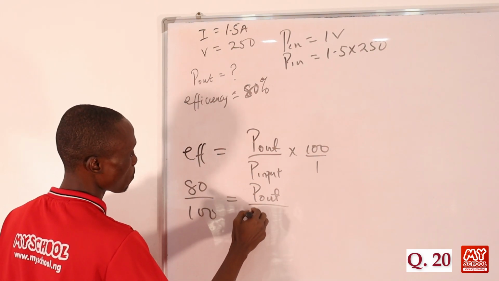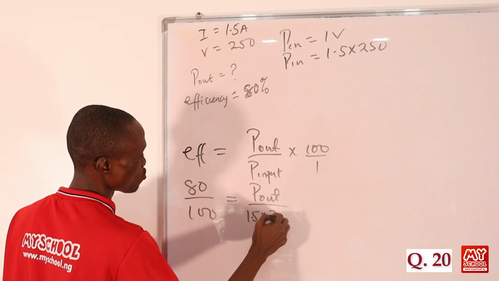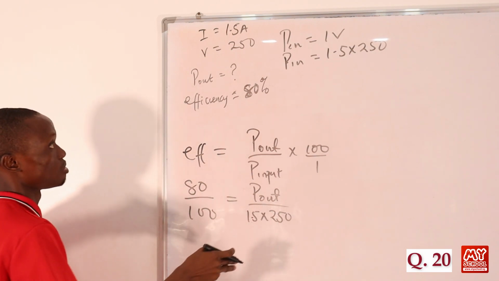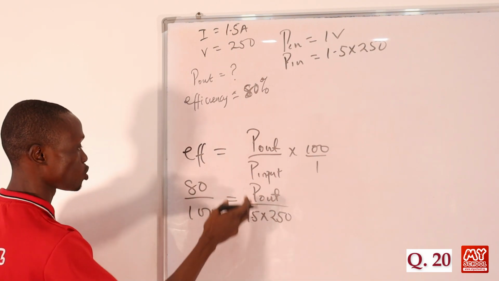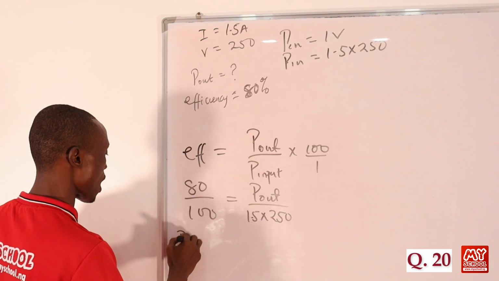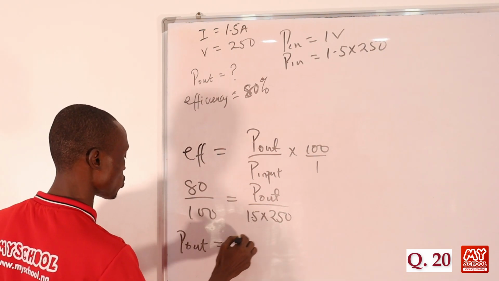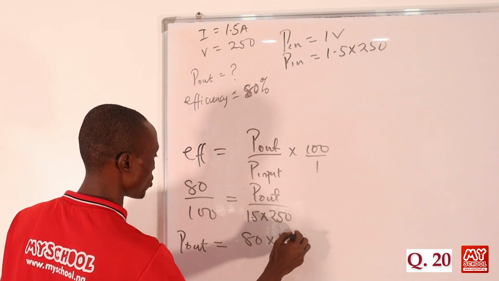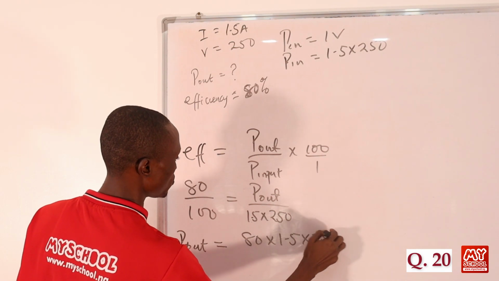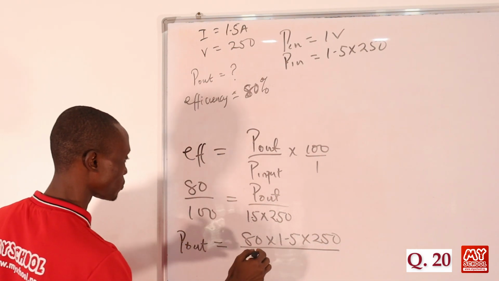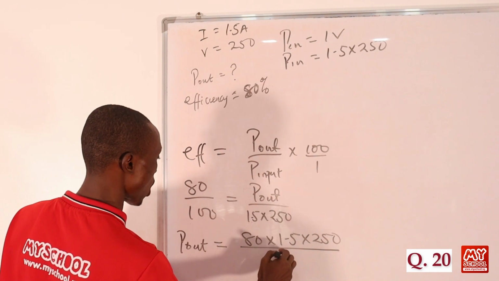Then here we have 1.5 times 250, which represents the value of the power input. So we just cross multiply so that power output in this case will now be equals to 80 times 1.5 times 250 divided by 100.